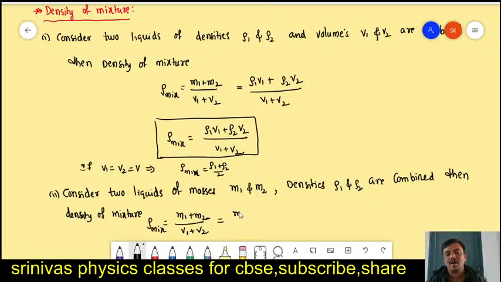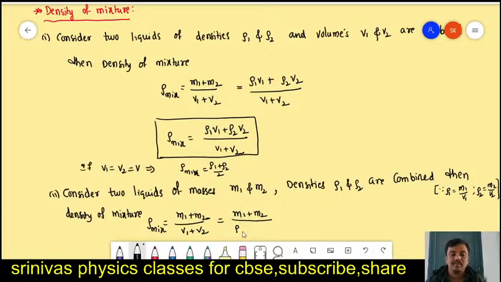In our data, masses they gave, that is m1 plus m2, and total volume we have to write. V1 and V2 did not give in the data, then we can find out V1. We have the formula rho 1 is equal to m1 by V1, right? We know this. We can write rho 1 is equal to m1 by V1, and rho 2 is equal to m2 by V2. From those formulas we get V1 and V2.